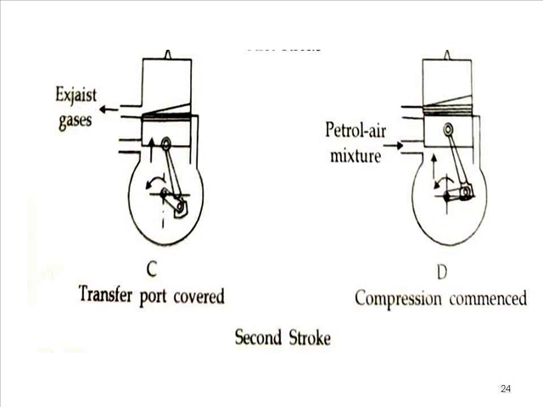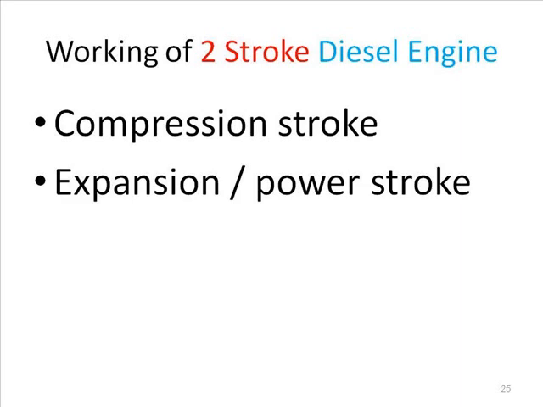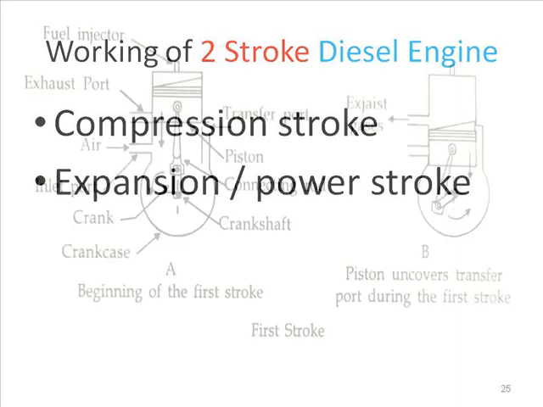Now we will discuss the working of the two-stroke diesel engine. Now friend, in this two-stroke diesel engine, we are using diesel as the working fluid. Instead of the spark plug and carburetor, we will observe a fuel pump, fuel injector and air filter assembly. Definitely there is a compression stroke and a power stroke. Now we will try to differentiate between the working of the petrol engine and the diesel engine. So try to concentrate on the working of the diesel engine.